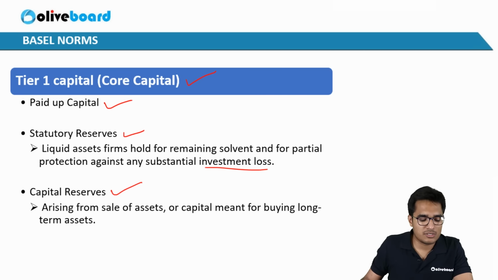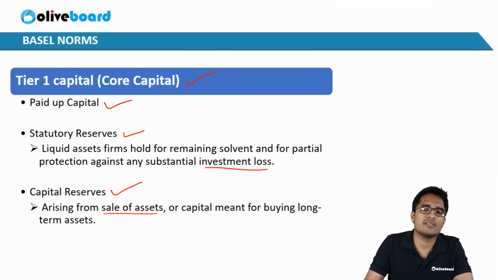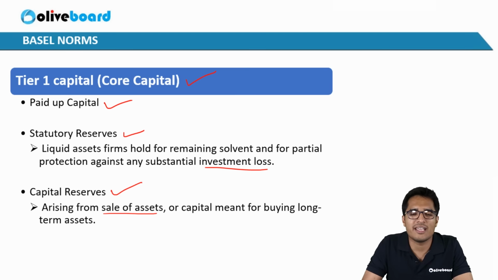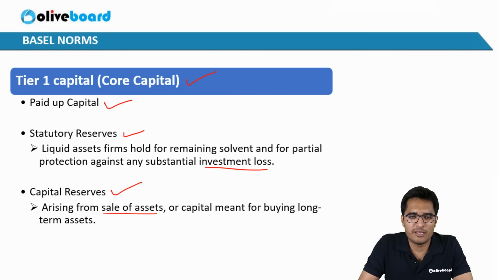These arise from the sale of assets. Suppose a bank goes for a securitization, the bank converts a housing loan into a security. So these kinds of reserves that banks need for purchasing long-term assets or selling current assets, the money that goes into that is known as capital reserves. So these three reserves are more liquid and they are easily accessible. So this is called tier 1 capital. It is one of the purest forms of capital that is available with the bank.